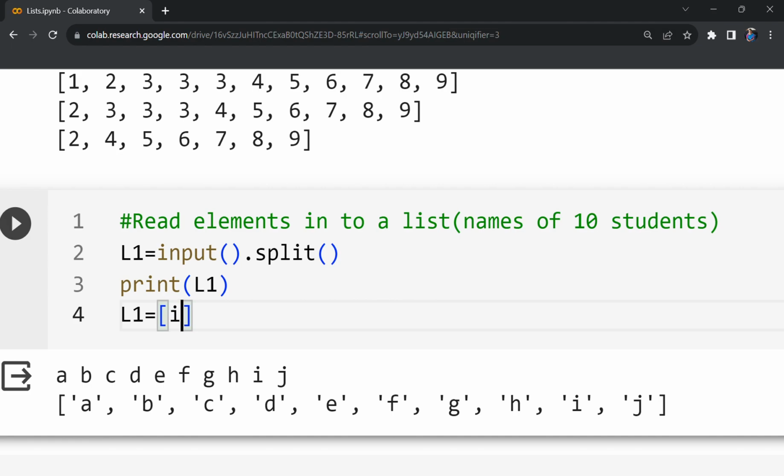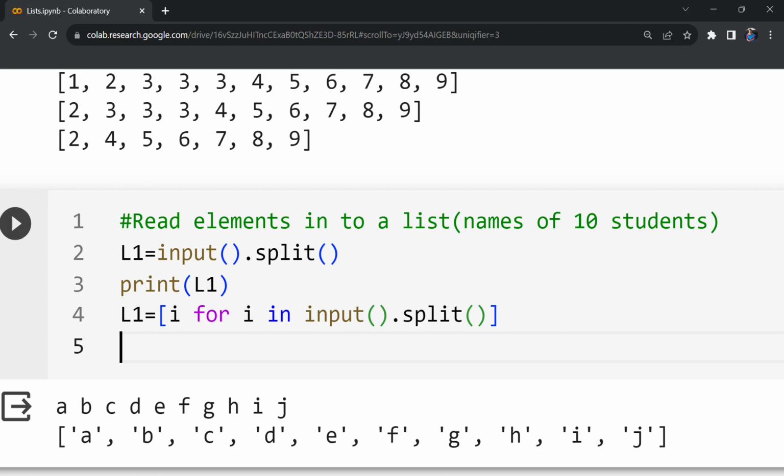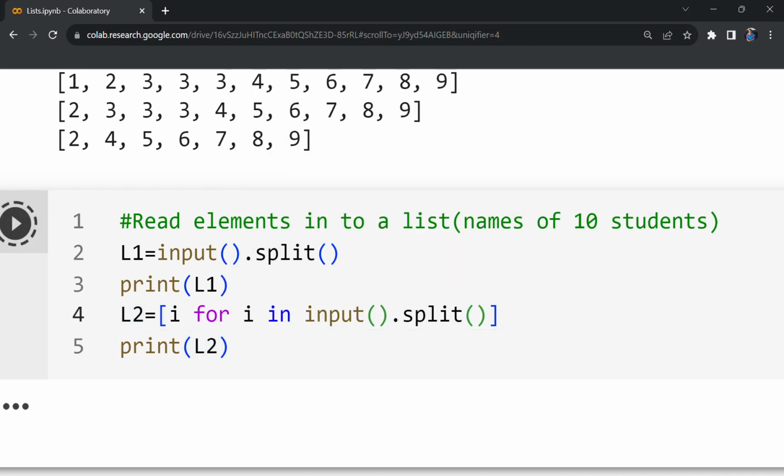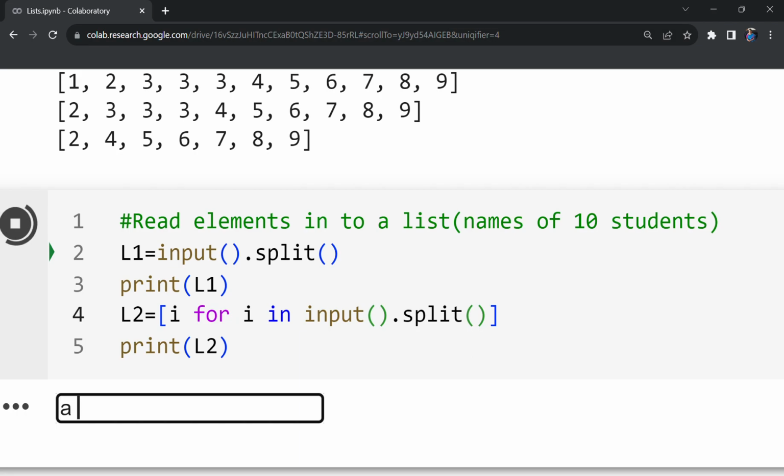We can do it like this: I for I in input dot split. Here these two methods will not be of much difference, but when we read numbers it will be different, so we can see that. Let me name this list L2. Let me print L2. Okay, let me run this one. Both will work in the same fashion.